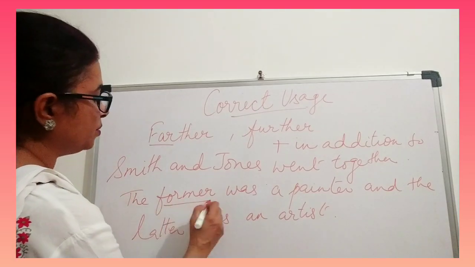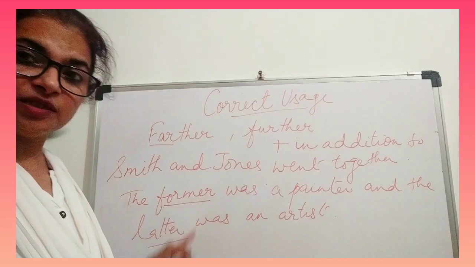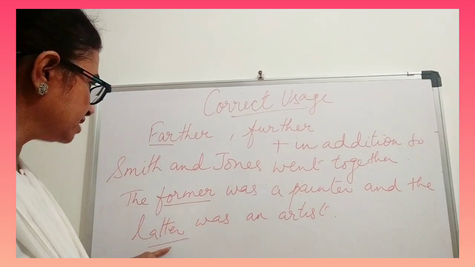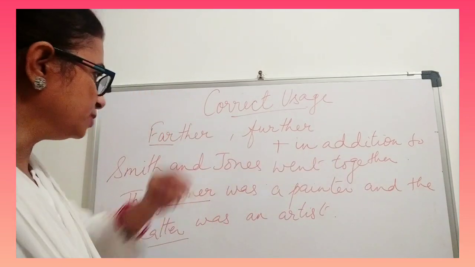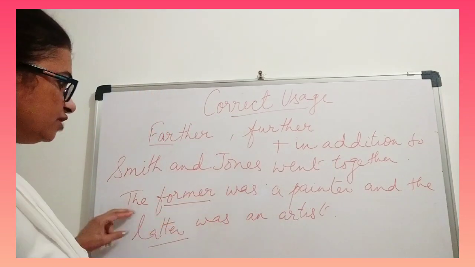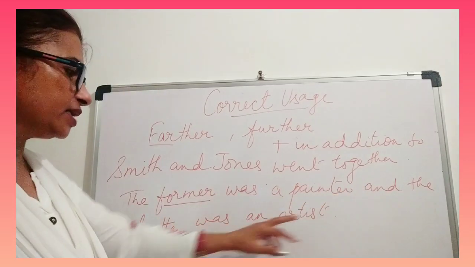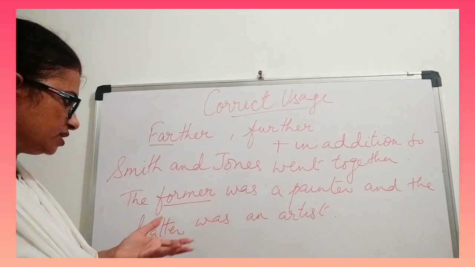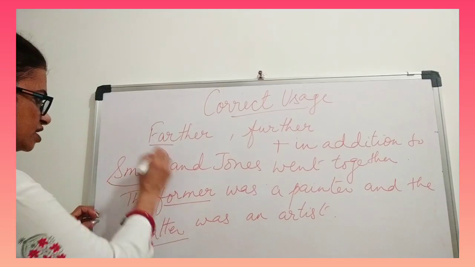Now former and latter. Understand the meaning of former and latter. Smith and Jones went together. So there are two people, Smith and Jones. The former was a painter and the latter was an artist. How do you understand who is former and who is latter? Former is the first one.